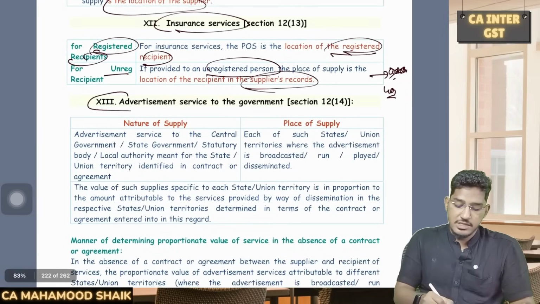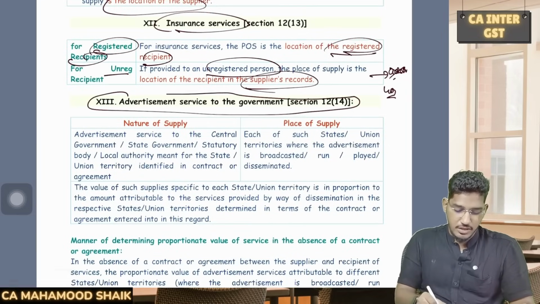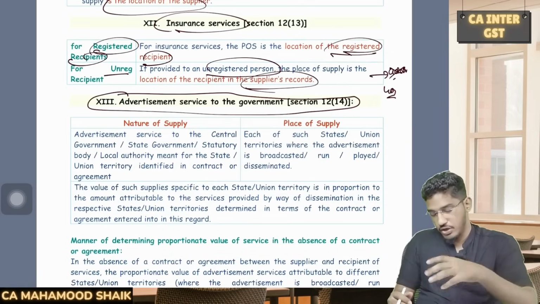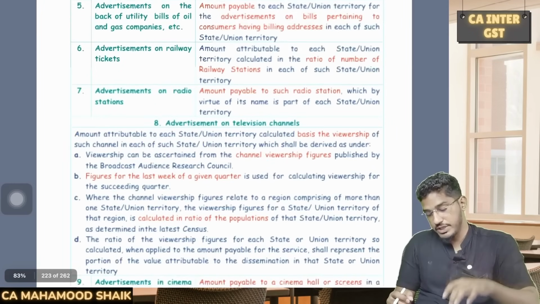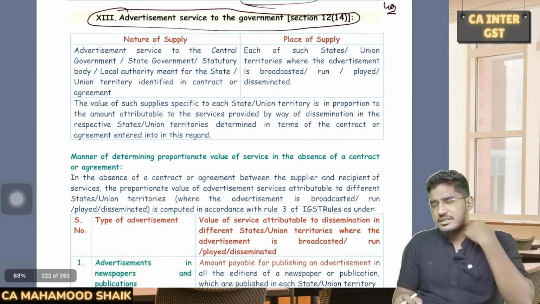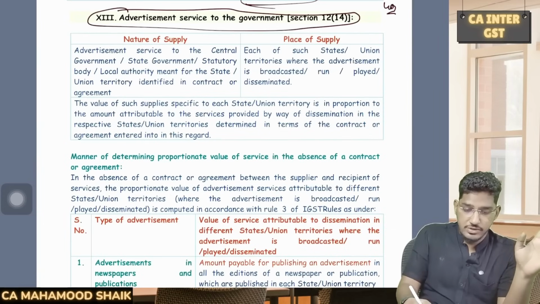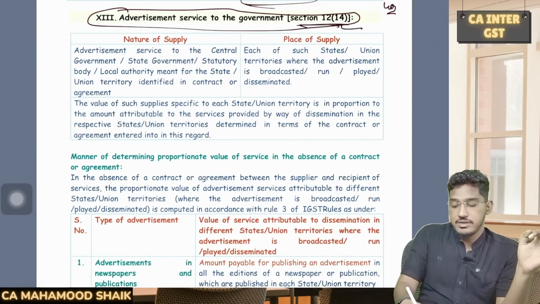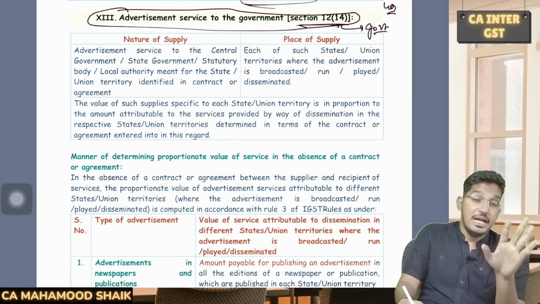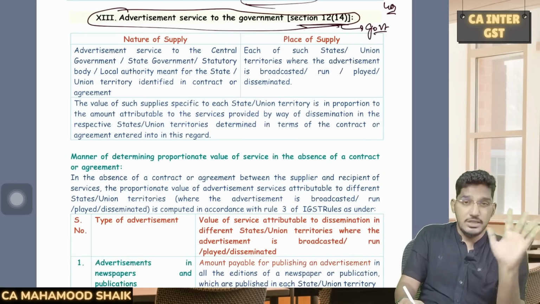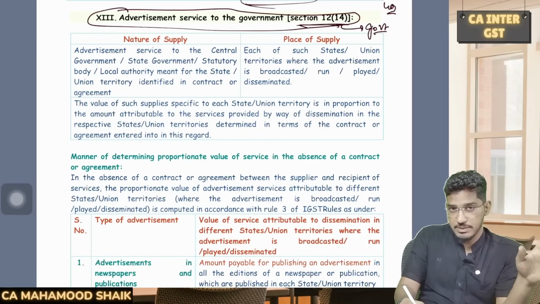Then we have advertisement services provided to the government, not that much tested in the examination. This I will not do. Why? Because it is a very lengthy provision, but the chances of getting tested in the examination is very, very low. But one thing you have to remember here, 12 subsection 14 addresses only those advertisement services which are provided to government. Advertisement services provided to others will not get covered under 12 subsection 14.